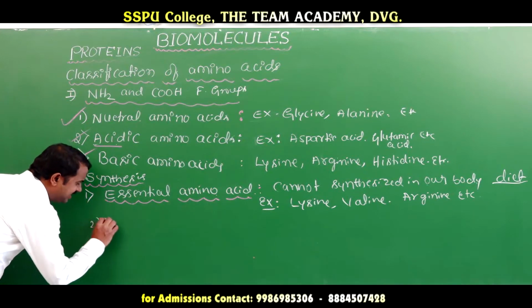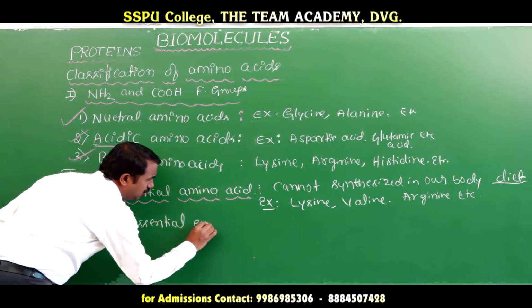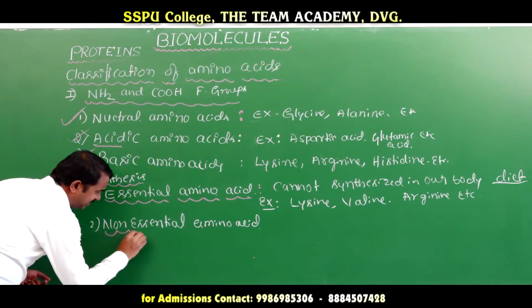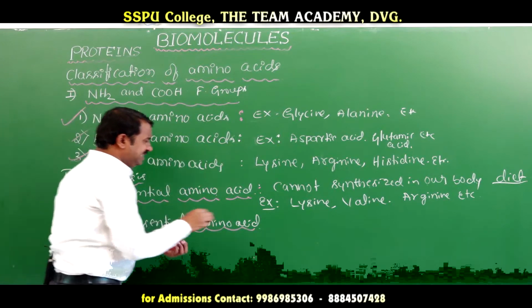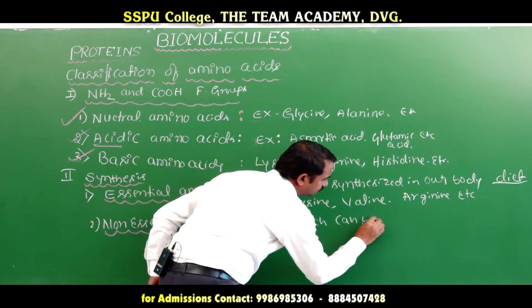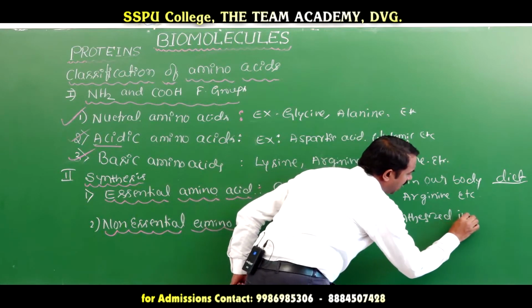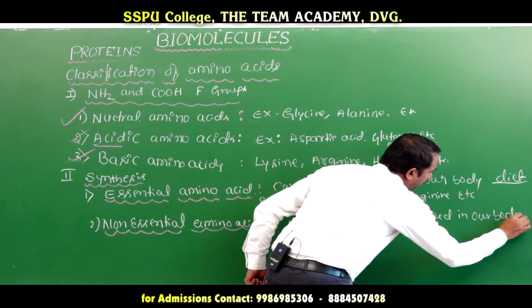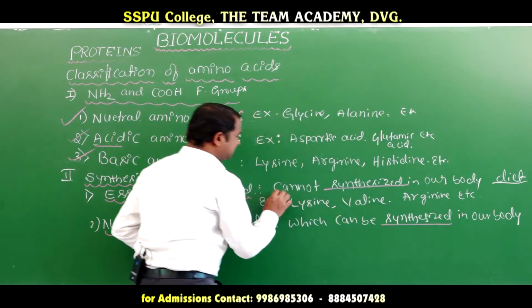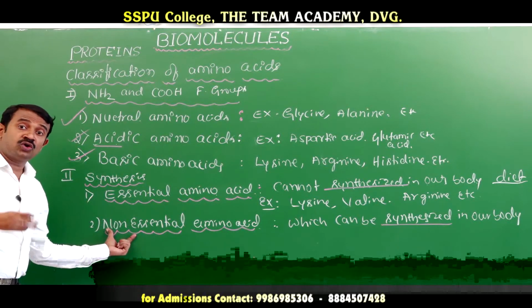Second one, non-essential amino acid. The amino acid which can be synthesized in our body is called a non-essential amino acid.